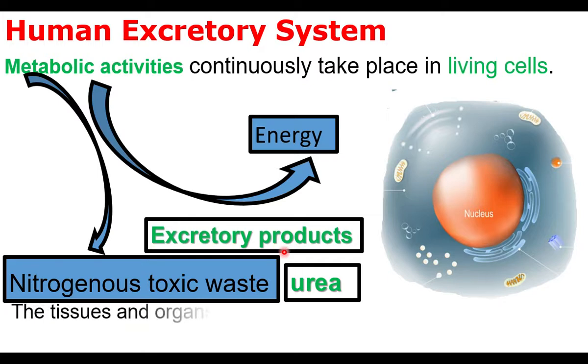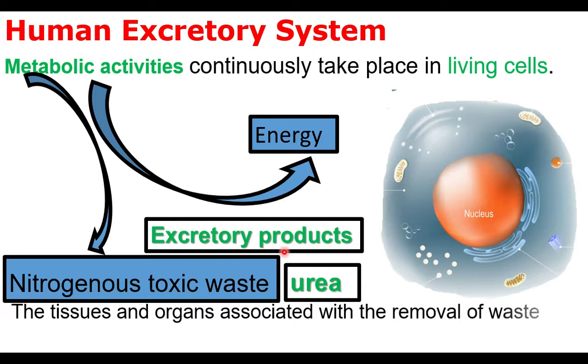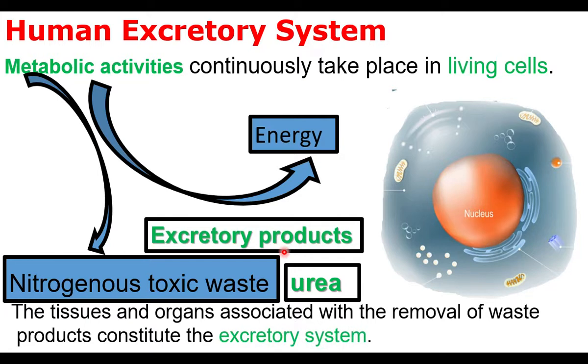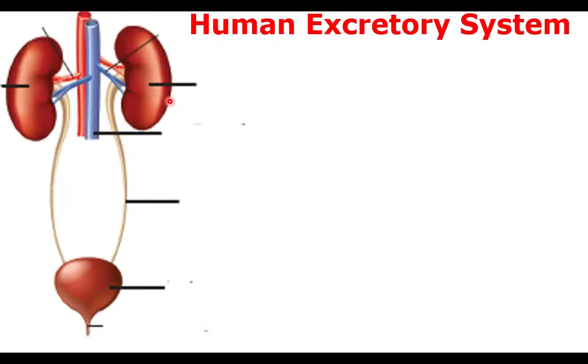The tissues and organs associated with the removal of waste products constitute the excretory system. The excretory system removes waste materials from the body. This is the human excretory system.